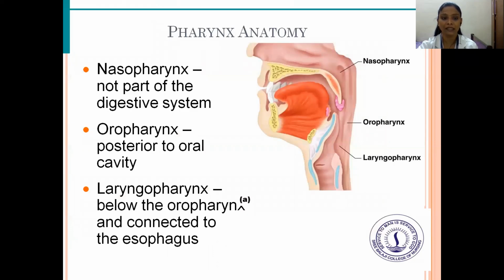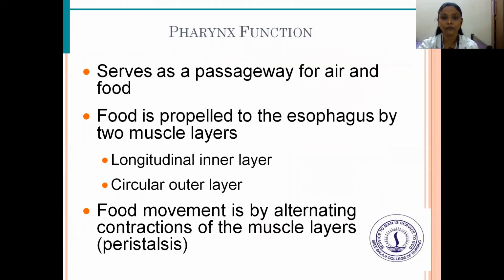Next is the pharynx anatomy. The nasopharynx is not part of the digestive organs because it belongs to the respiratory system. Next is the oropharynx, posterior to the oral cavity, and the laryngopharynx, below the oropharynx and connected to the esophagus. Next is the pharyngoesophageal junction, which serves as a passage for airway and food. Food is propelled to the esophagus by two muscle layers, a longitudinal inner layer and a circular outer layer. Food movement is by alternating contractions of the muscle layers, that is peristalsis.